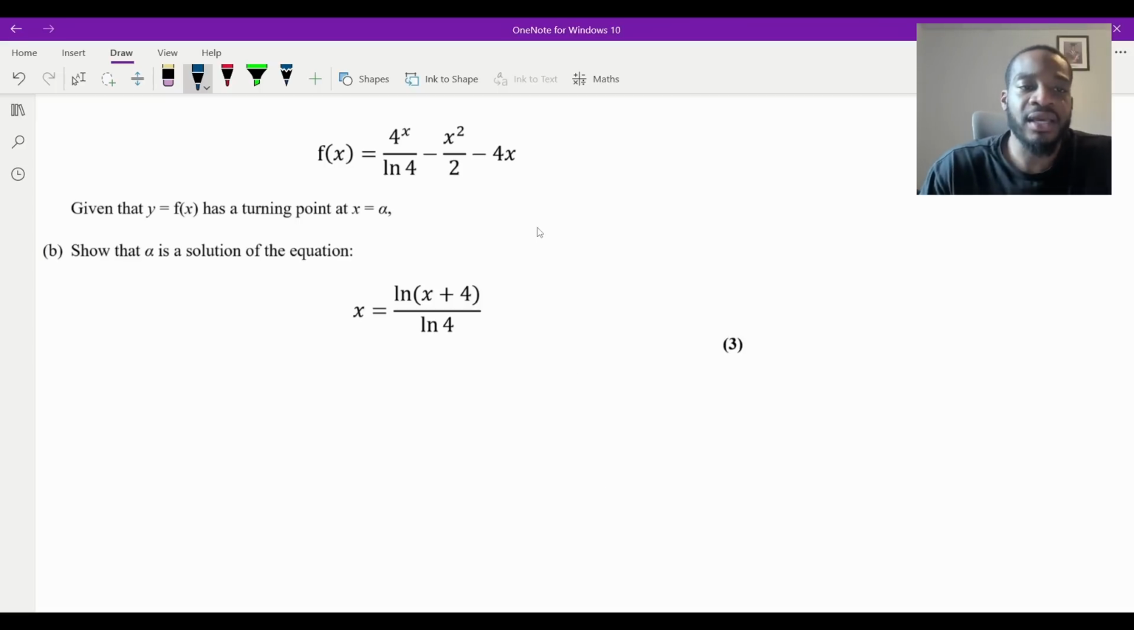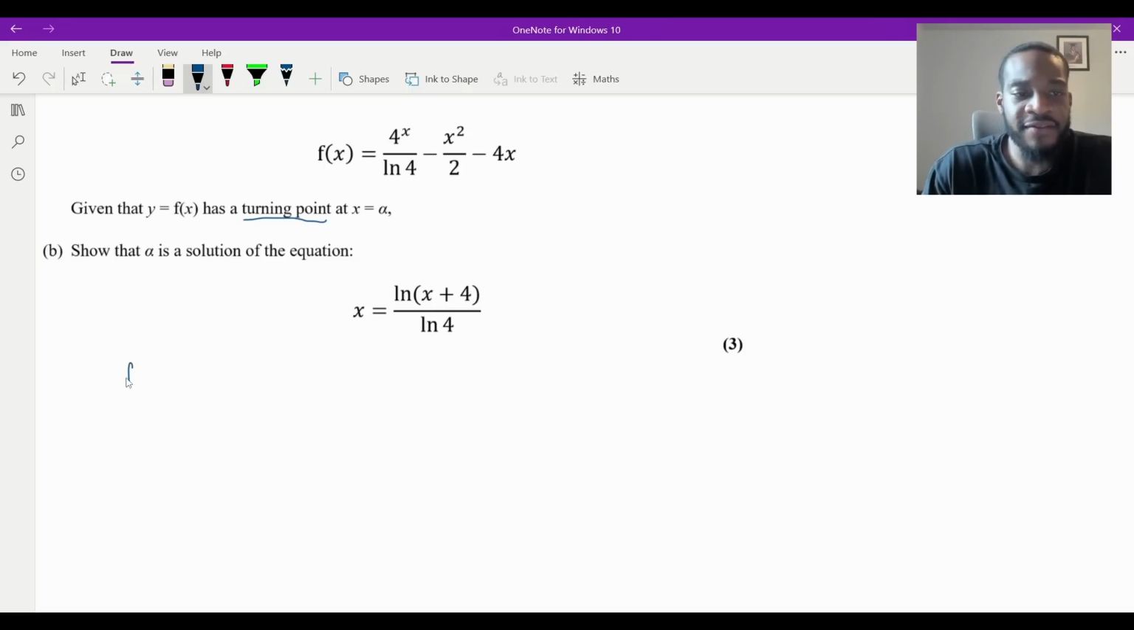Now, first thing that you should look at is this phrase here, turning point. Whenever you see turning point, maximum point, minimum point, or stationary point, these are all just synonyms for dy/dx is equal to 0. In this case, f dash of x, isn't it? Because we're dealing in function notation. So what I will need to do is differentiate my function and set it equal to 0, and then use algebra to show that we get that equation.